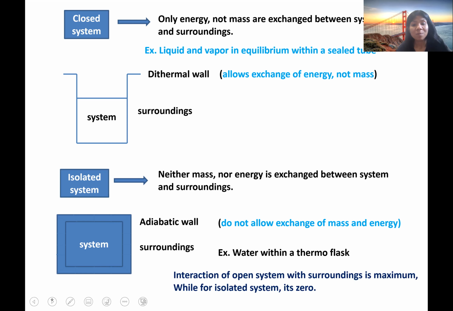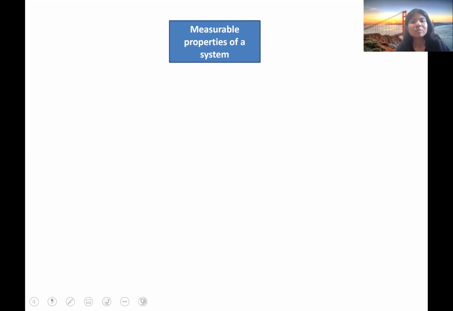The interaction of an open system with the surroundings is obviously maximum because we are exchanging both mass and energy, while in case of an isolated system we are not exchanging anything, so the interaction between system and surroundings is almost zero. Now we'll discuss the measurable properties of a system.